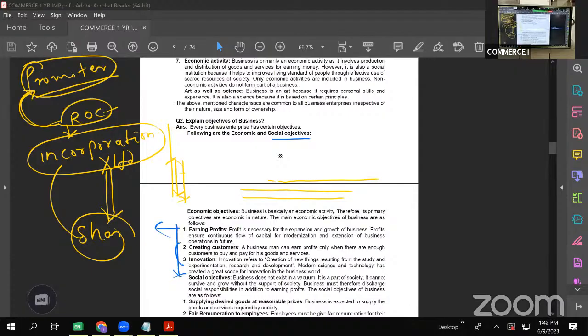Okay, then what are the social benefits? I told you, see, economic benefit is for self, to earn profits. Social benefits are for the society. So how does a business have social responsibility or social objectives? That we will see. If a company or a firm is surviving in a market, earning from the society, then it becomes an obligation, a social responsibility on the part of that organization or firm to do some good for the society. So let us see what it is.